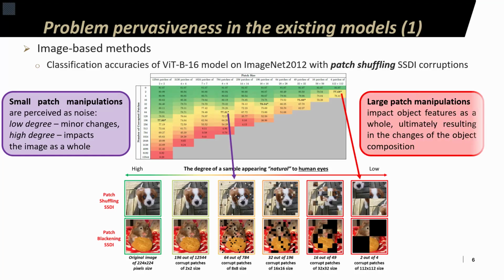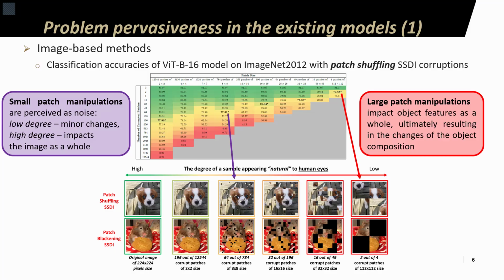Now, if we look at the corruptions generated with larger patches, we can see that, despite the manipulations making the image appear unnatural, the individual features of an object, in this case, say, dog eyes, paws, tail, remain visually recognizable. We acknowledge that the degree of naturalness is a subjective measure. For example, saliency may vary from person to person.